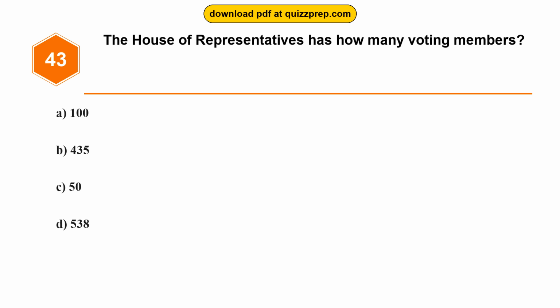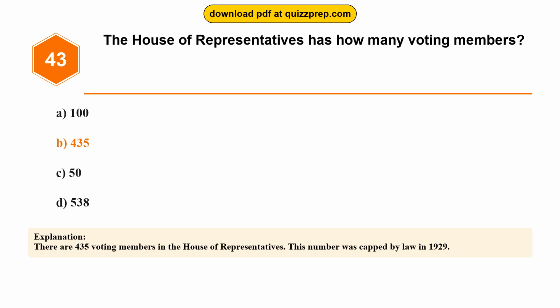Question 43. The House of Representatives has how many voting members? Option A, 100. Option B, 435. Option C, 50. Option D, 538. The correct answer is option B, 435. There are 435 voting members in the House of Representatives. This number was capped by law in 1929.